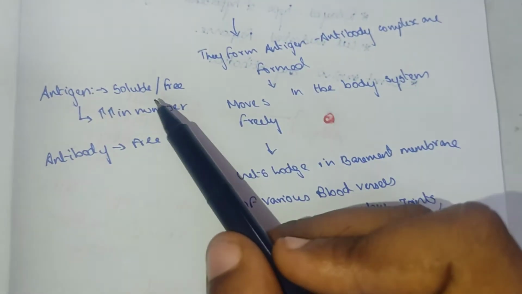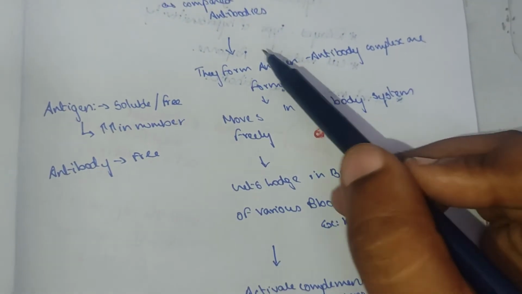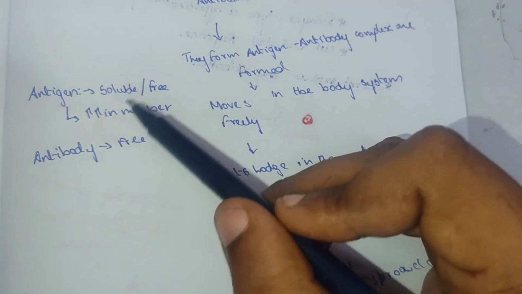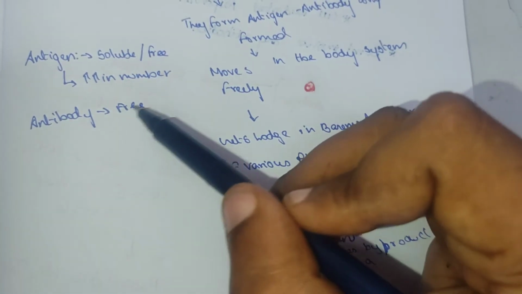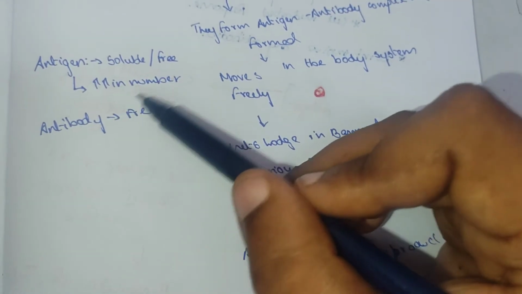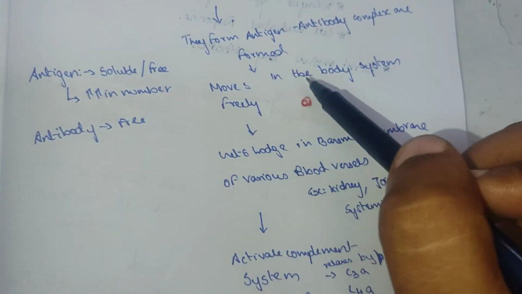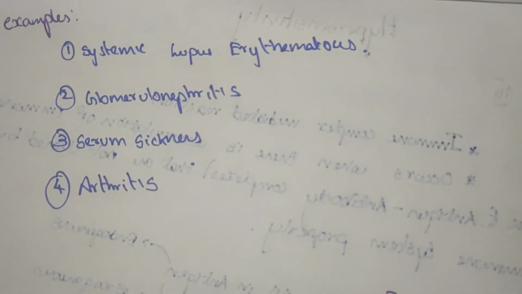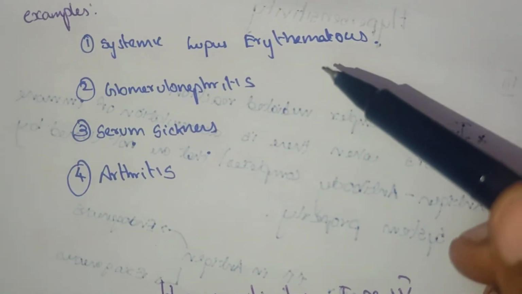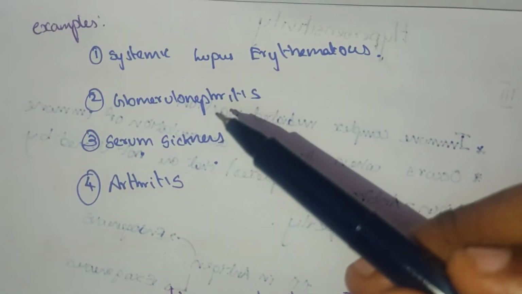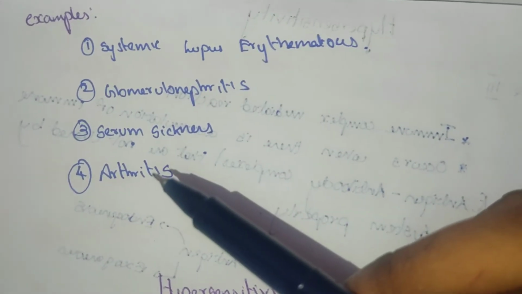The antigen is soluble and increased in number, and the antibody is free, because antigen antibody complexes freely move around the body. Examples of type 3 hypersensitivity reaction are systemic lupus erythematosus, glomerulonephritis, serum sickness and arthritis.